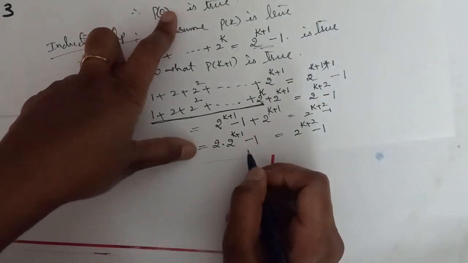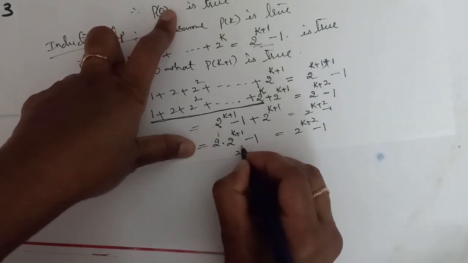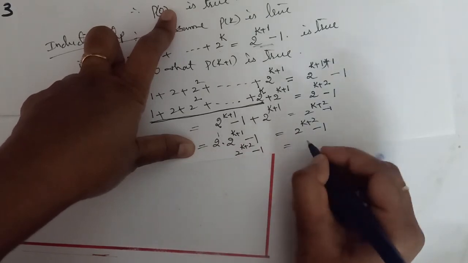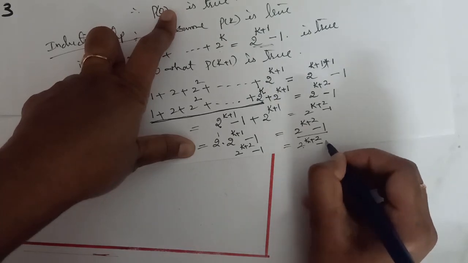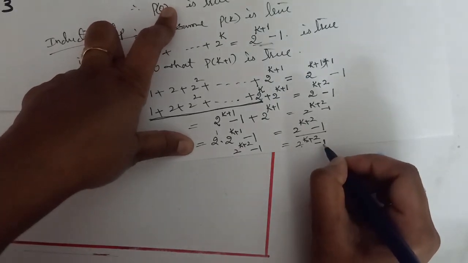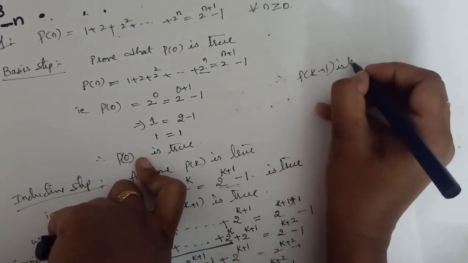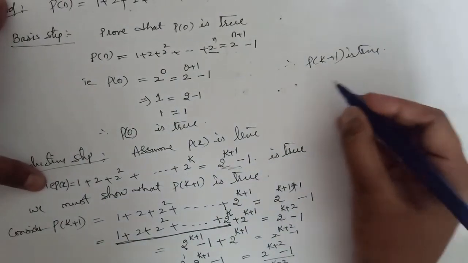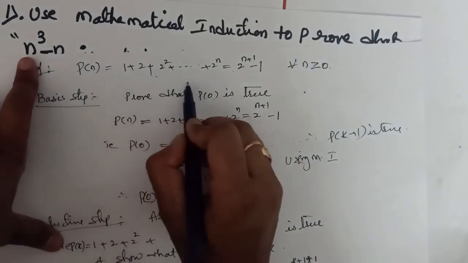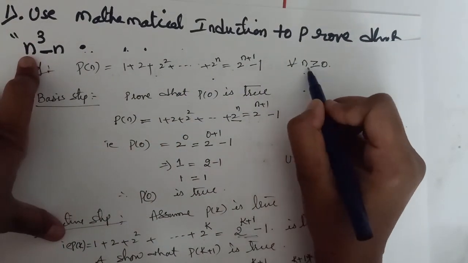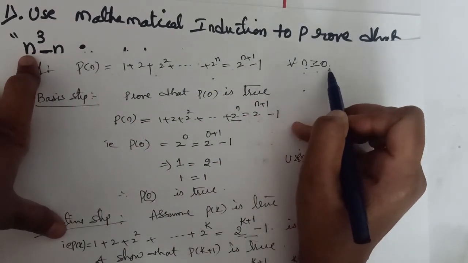See, on simplifying this, what will we get? 2 into 2 power k plus 1 we can write as 2 power k plus 2, minus 1. So on the RHS side also we have 2 power k plus 2 minus 1. Therefore LHS is equal to RHS. Therefore P of k plus 1 is true. So using mathematical induction, P of n is true for all n greater than or equal to 0.